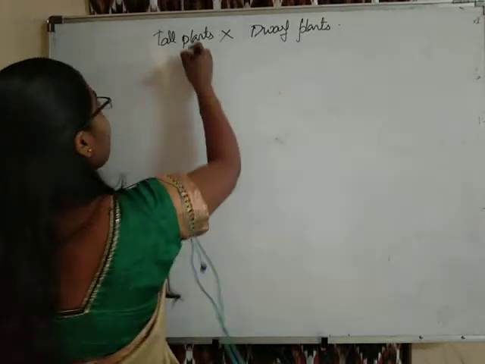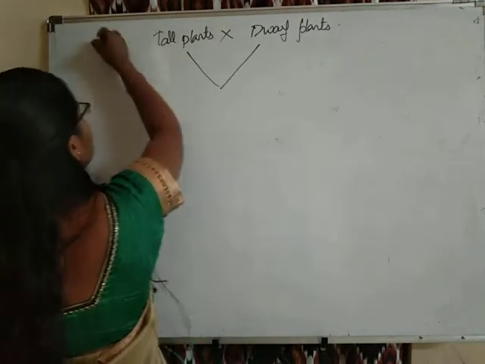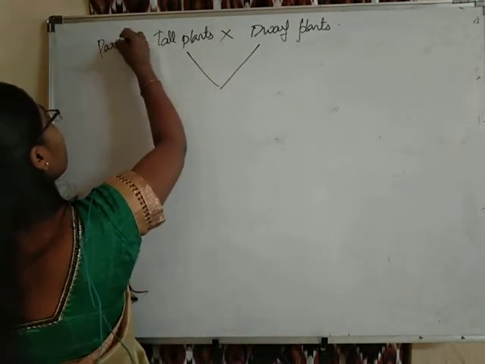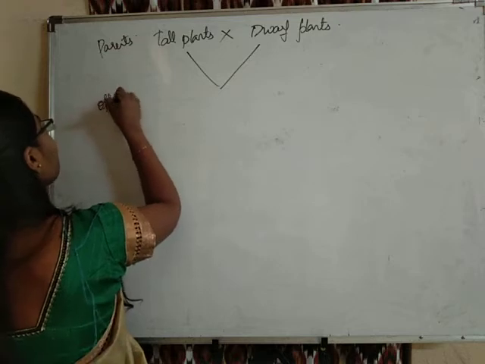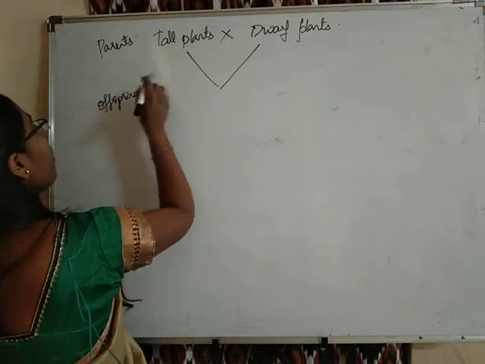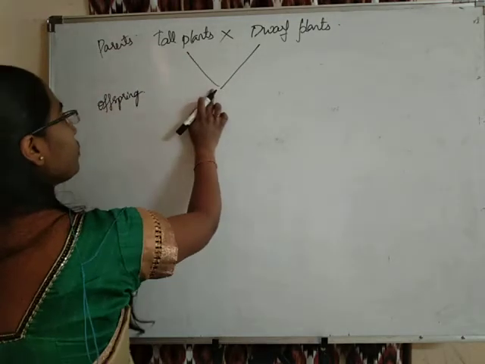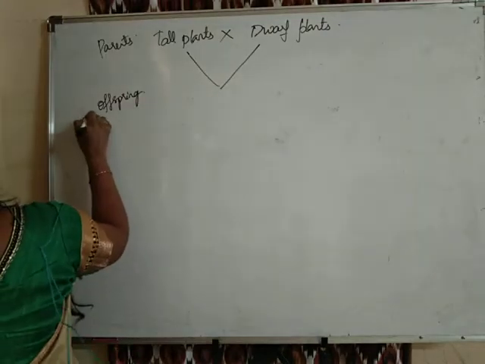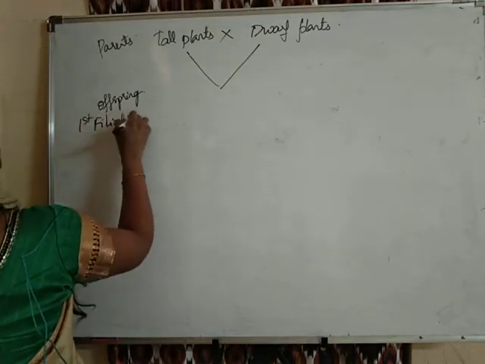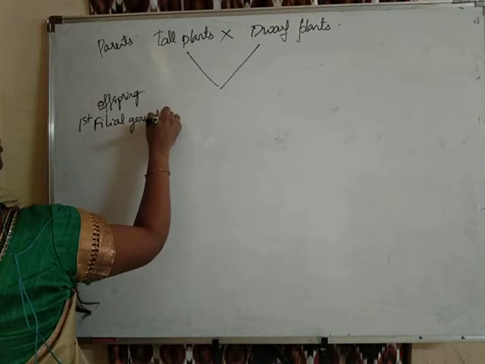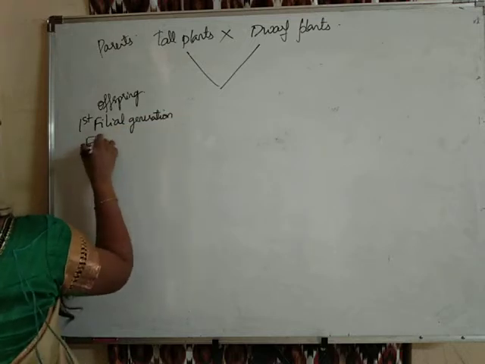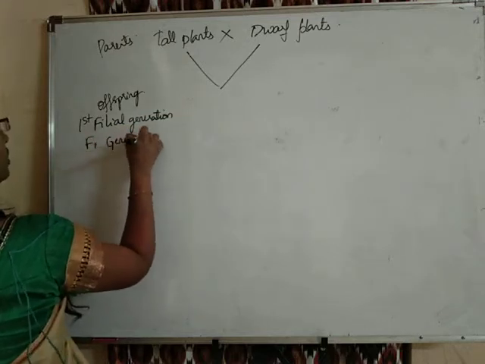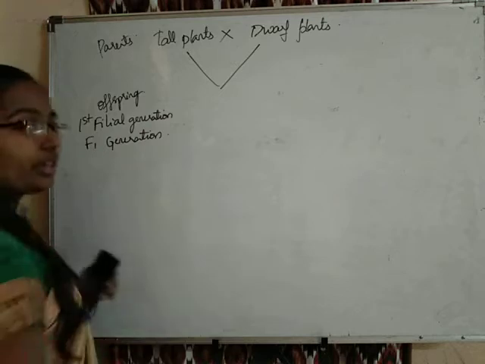So these are the parents. The offspring of the first cross are said to belong to the first filial generation, or simply the F1 generation.